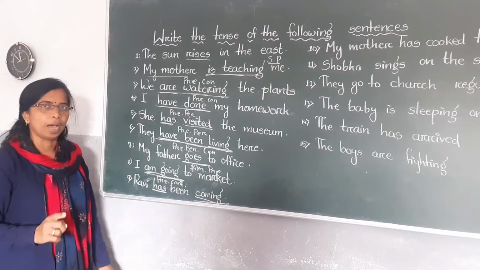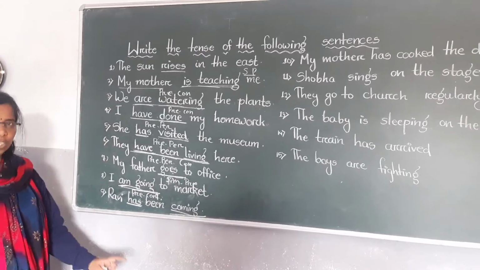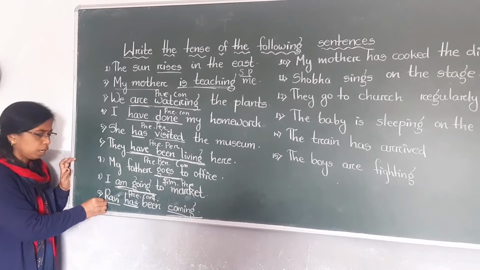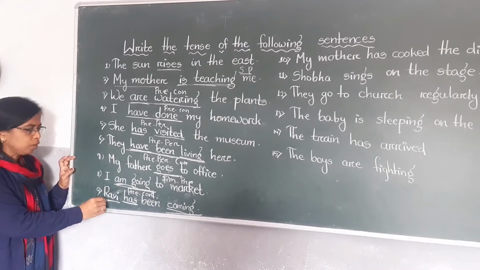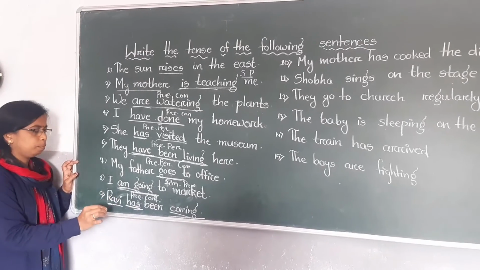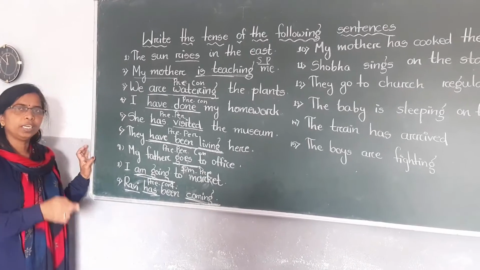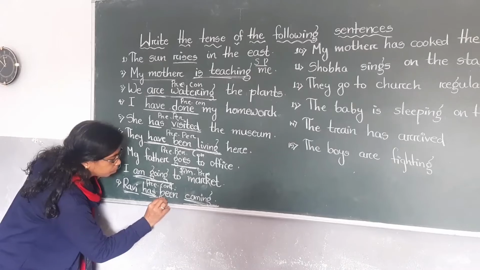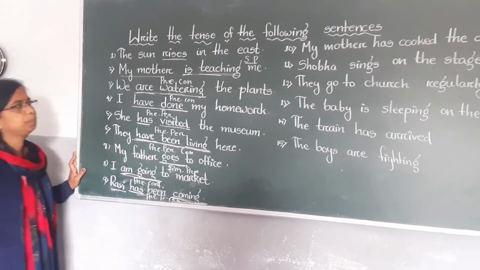Already I have told you, have is used for I, we, you, they. Has is used for she, he, it. So Rabi is he. Rabi is a noun. Then what will you write as the pronoun for Rabi? He has or Rabi has. So Rabi has is present perfect. Here coming is continuous. Already present perfect and continuous, so you write present perfect continuous.